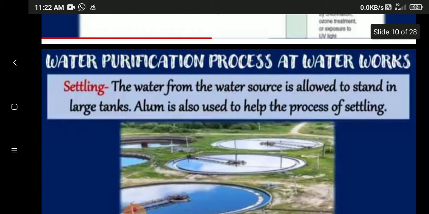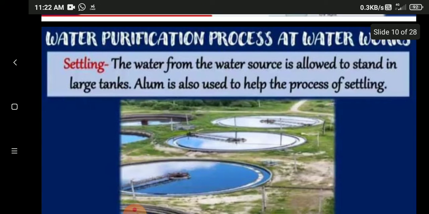But the water that comes to our houses, how is that water purified? That water is purified at the water works by four processes. The first one is settling. How is the water made to settle? The water from the water source is allowed to stand in large tanks. Alum is also used to help the process of settling.